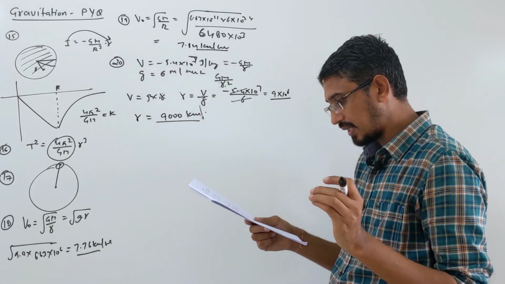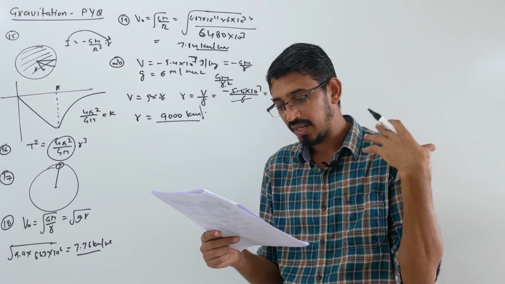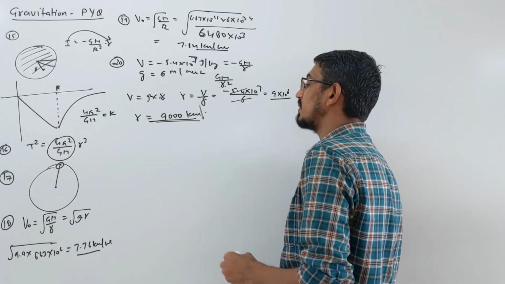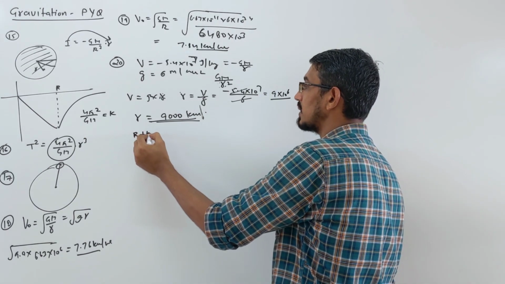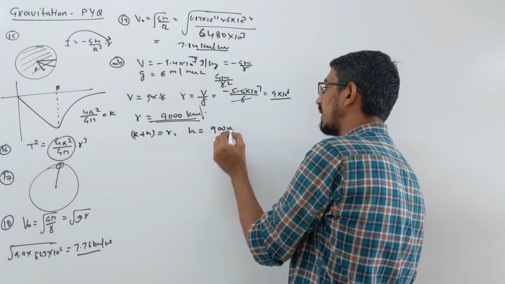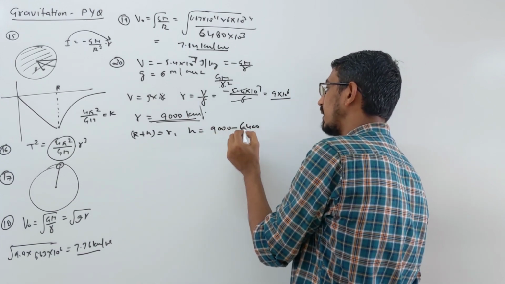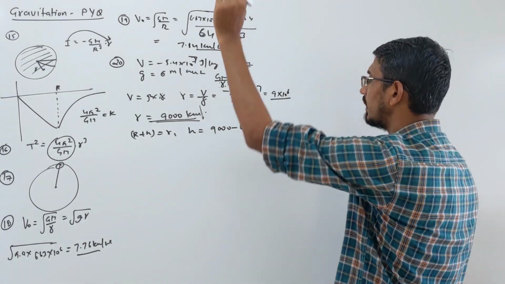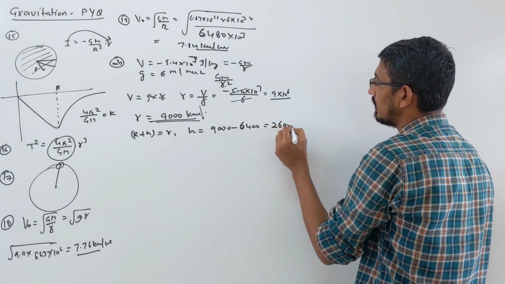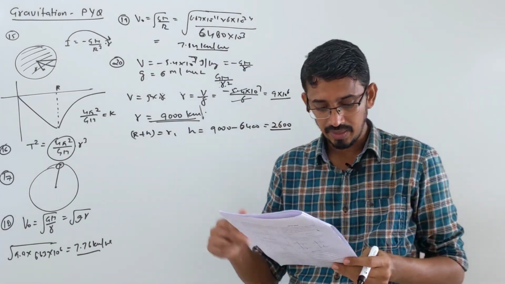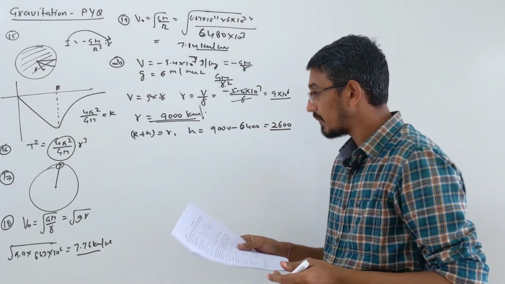In this question they are asking at what height from surface of earth. So this is a total distance coming, 9,000. So R should be equal to h plus r, and we need height only, that becomes 9,000 minus radius of earth 6,400. So how much it comes? 2,600 kilometer. That should be the answer. I think this is given in the first option, it's not printed for me.